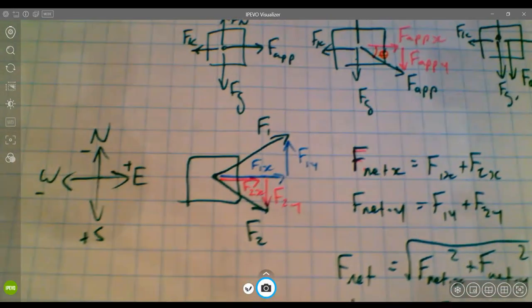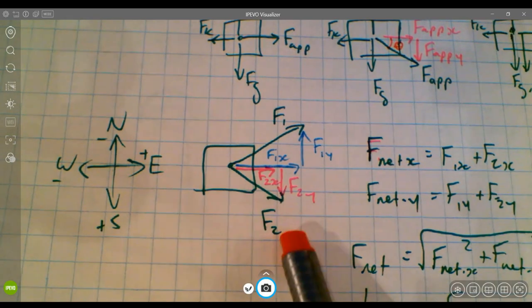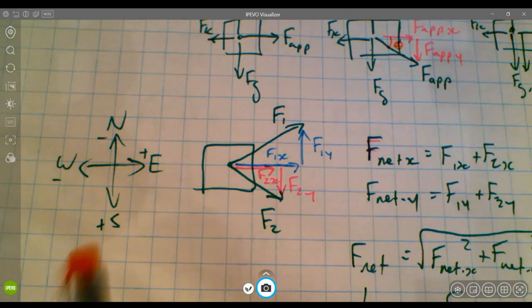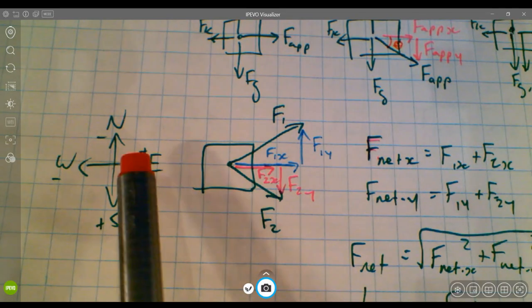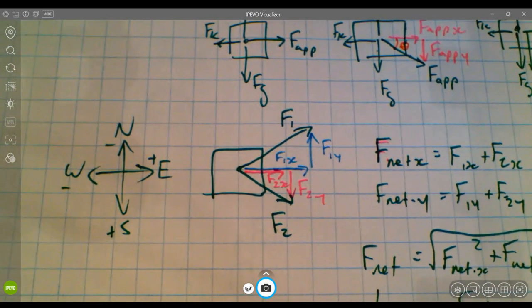I'm going to move on to looking at an overhead problem. Let's just say that we were pulling a sled or something, and I think there were some problems like this over the course of the unit. A couple people pulling on a sled, one person pulling off in one direction, another person pulling off in another direction. We've got a north, south, east, west reference frame. Maybe we make south be positive this time, east be positive. Keep in mind, remember, north, south, east, west is not the same as up, down, left, right, like we looked at with the previous reference frame. This is an overhead as opposed to a side view.